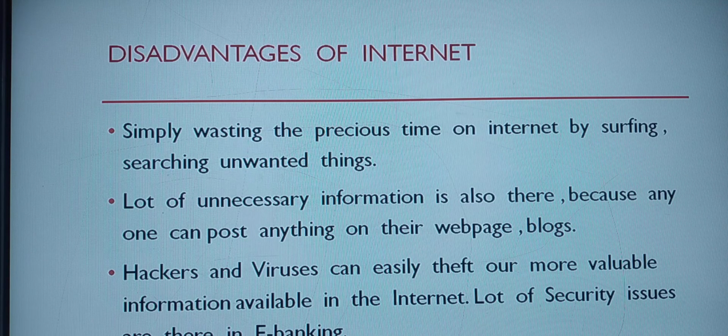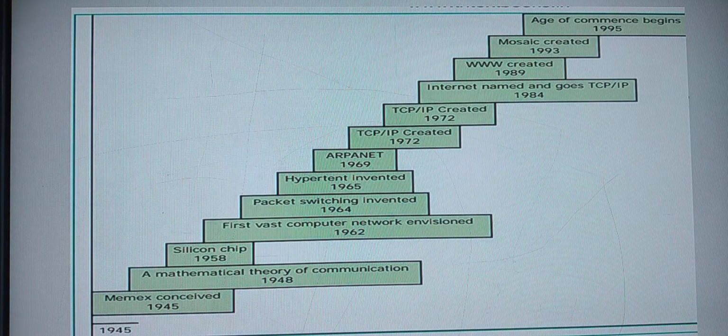What else have we discussed now? Yes, first we finished the expansion of the internet, then the important role the internet plays, and the next one, the disadvantages of the internet. Next we are going to see the next topic. Before entering into the next topic, we can look at the evolution of the internet. This simple figure is going to tell the evolution. It begins in the year 1945. Okay, wow.